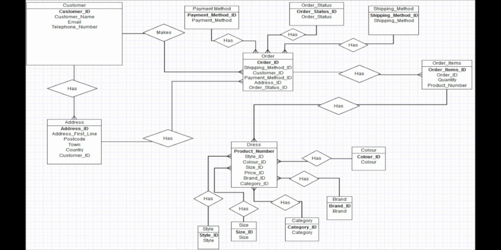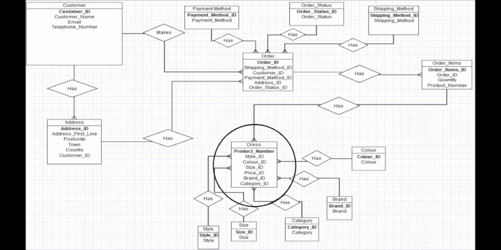Next, we have a bridging table called order items, which contains the foreign keys, order ID and product number, with the primary key order items ID. This table was created to avoid having multi-valued attributes in the order table, because an order can contain one or many different product numbers. The next part of the ER diagram reflects the Refine by search on ASOS's website.